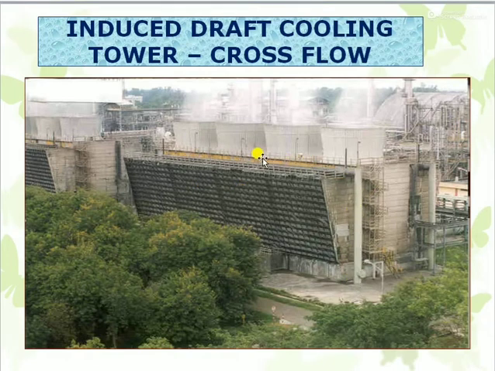This is the water inlet. In the cooling tower, we have a number of cells. Cells are nothing but individual fans, one for each cell. This fan handles only this cell, and the water inlet is on this front side and also the back side, both sides. The two pipelines are there.